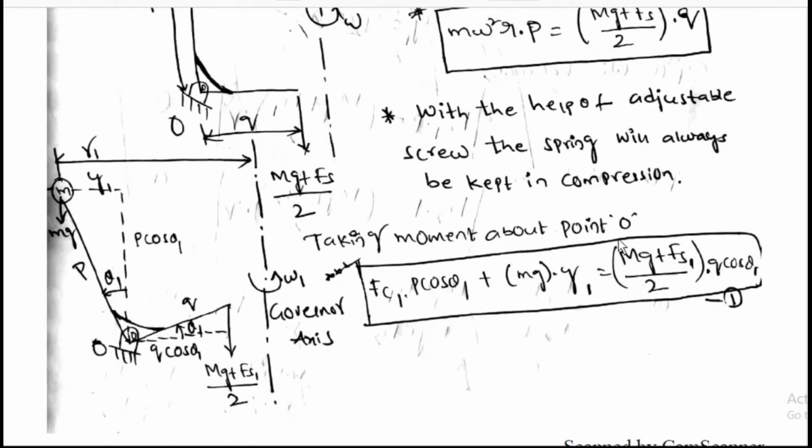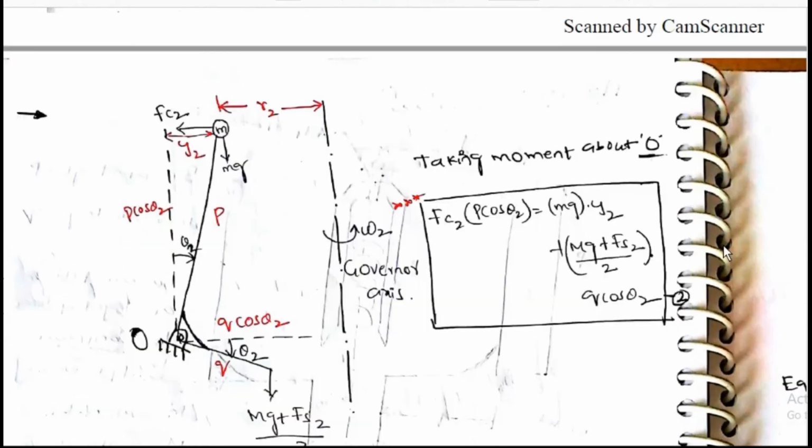Taking moment about O, for small displacement theta 1, Fc1 into P cos theta 1 plus mg into Q is equal to mg plus Fs1 by 2 into Q cos theta 1.